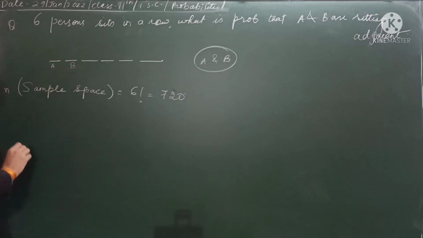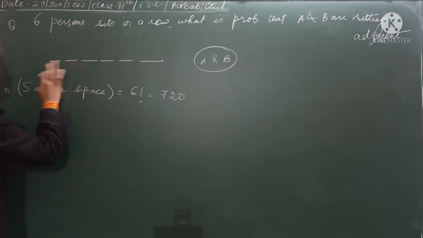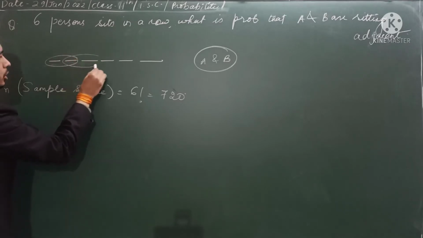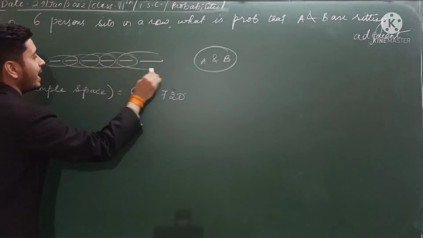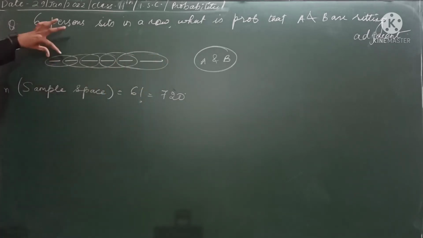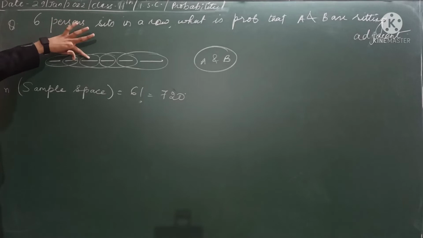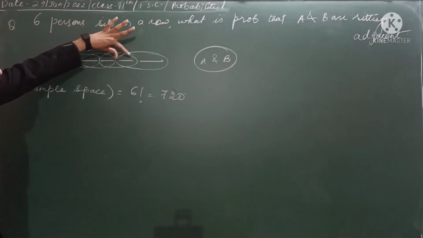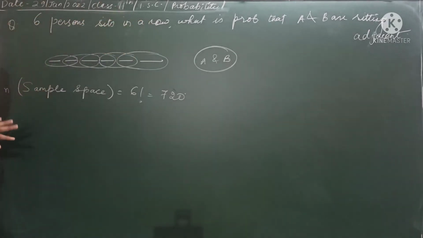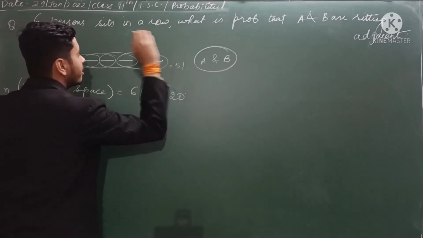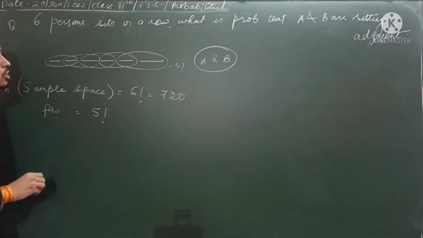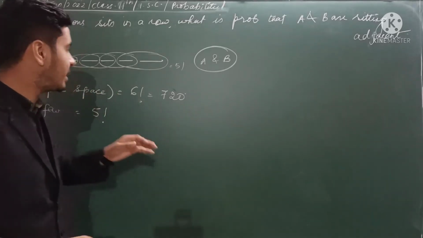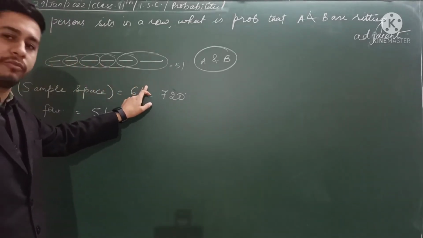Now if A and B are sitting adjacent to each other, we can take this as one pair, this 2nd pair, 3, 4 and 5. Did you understand? AB may be sitting here, these two, these two, these two and these two. So there are a total of how many cases we got? 5. So the favorable cases are 5 factorial because AB can sit in 5 factorial ways.